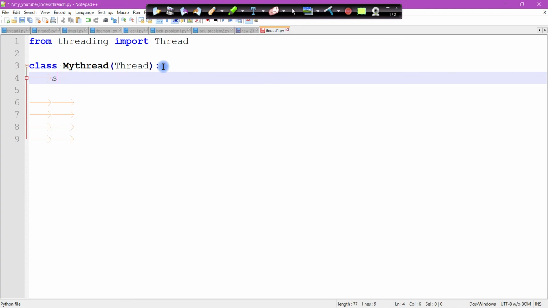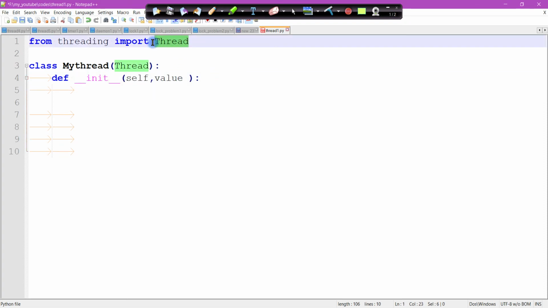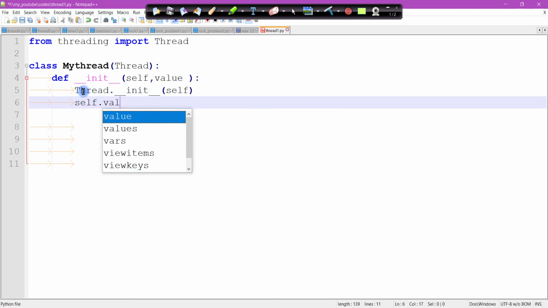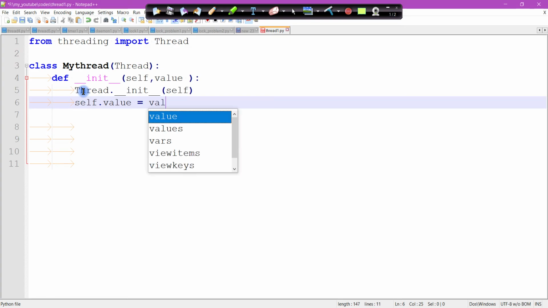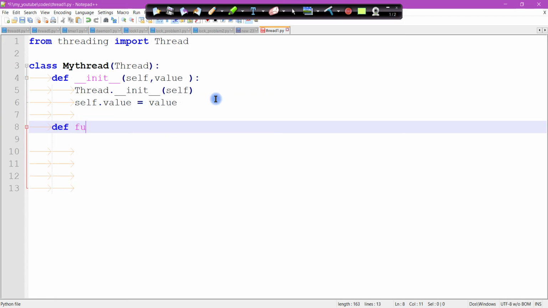Define the constructor. I'm defining a new variable here, that is a parameter for the value. We need to initialize the base class constructor. This is a base class. We need to initialize the base class constructor from here. Self dot value. So I'm creating an instance variable here. This is an instance variable, and then I'm going to define a function run.